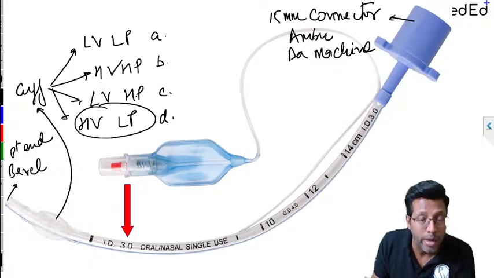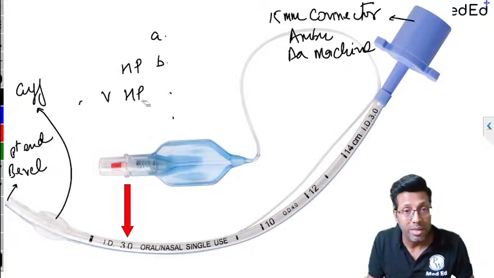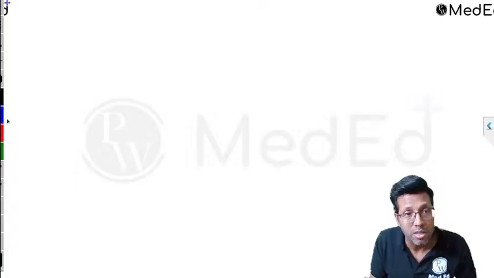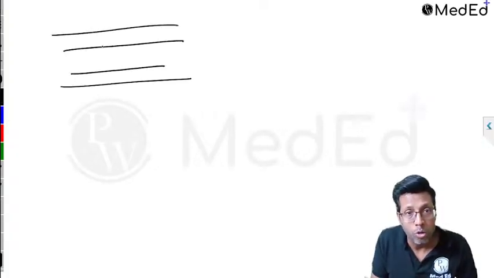This is high volume and low pressure cuff. Okay, correct. All of you are right. So the cuff that you see nowadays is a high volume and low pressure cuff, right? The cuff which we normally use, which is present nowadays on the endotracheal tube, these are high volume and low pressure, because in the past what used to happen, if this was the trachea and here is the endotracheal tube, in the past the cuff was like this.